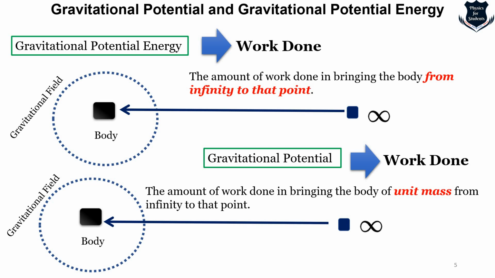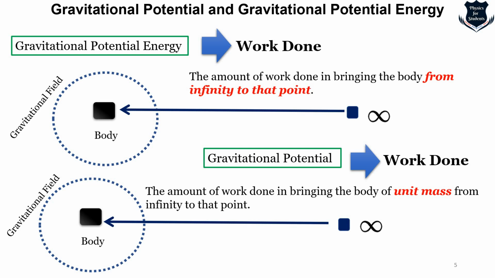That means both of them are related to work done, but gravitational potential relates to something called unit mass, and gravitational potential energy does not include a unit mass, just the body which is being brought from infinity to that point. Now this shows the basic layman definition of gravitational potential and gravitational potential energy.